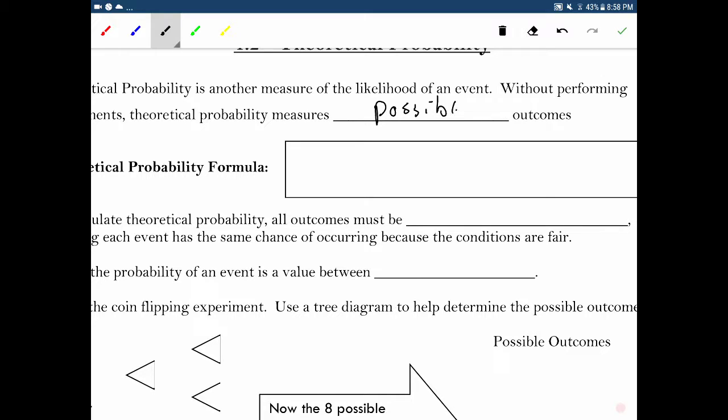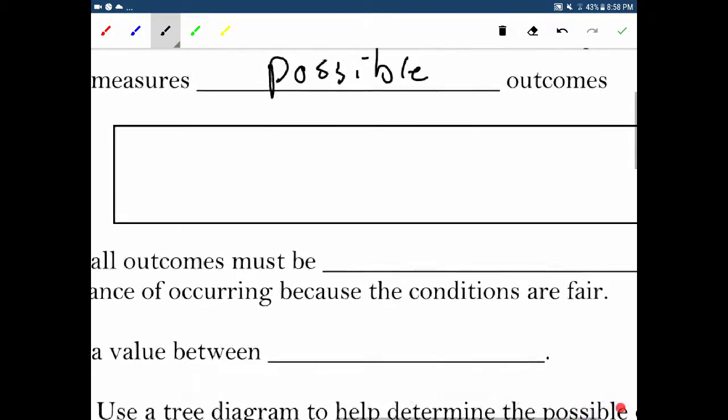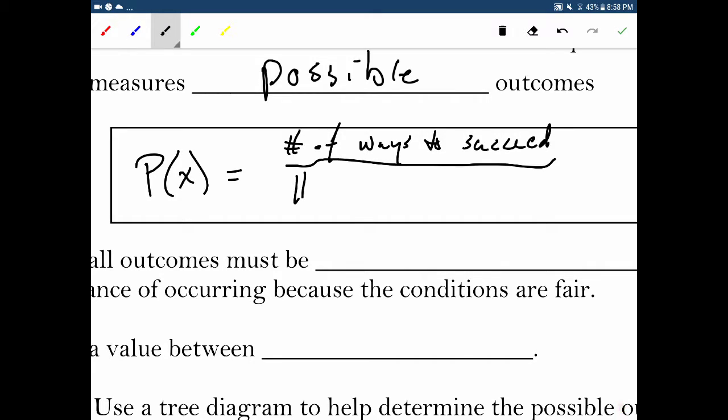Possible. Okay? And the theoretical probability formula is just, and we usually write it as P with an X like that. I don't know why, don't ask me why. Okay, and the formula is just number of ways to succeed divided by the number of possibilities.